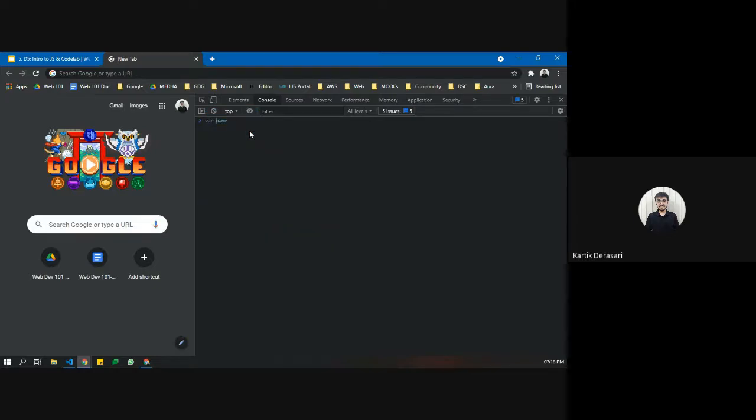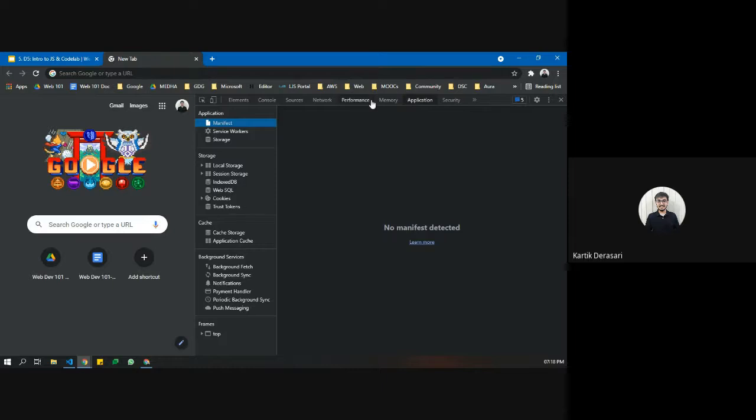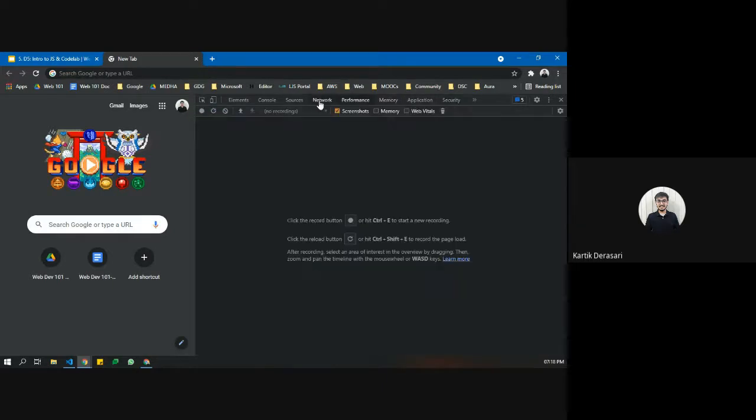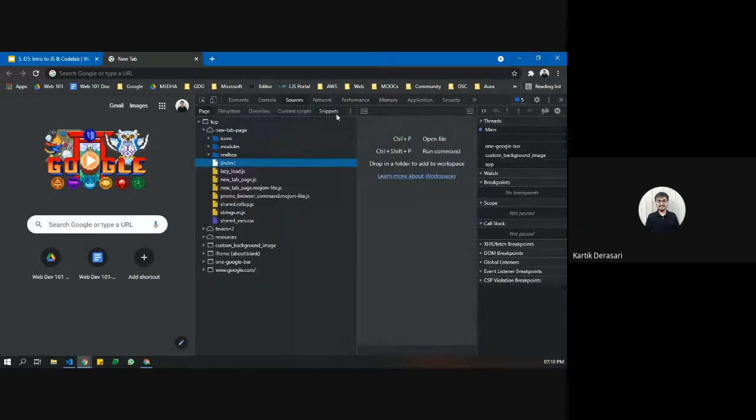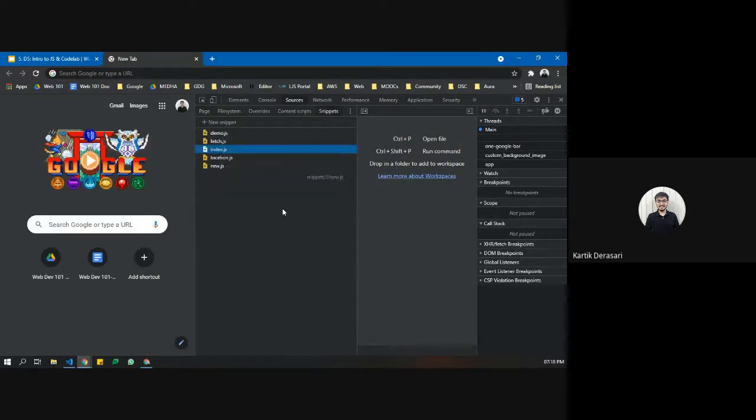let variable name, let's say firstName equals Karthik, and simply print out Karthik. So JavaScript can run on the browser part also, and we also have snippets. Where do we have snippets? Yeah, in the Sources tab, in the Sources navigation, we have snippets.